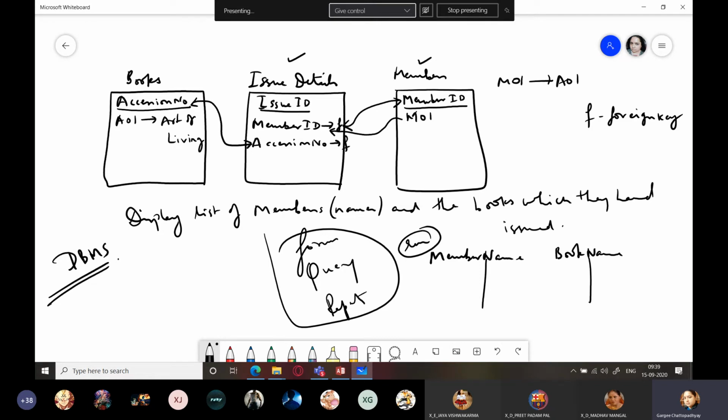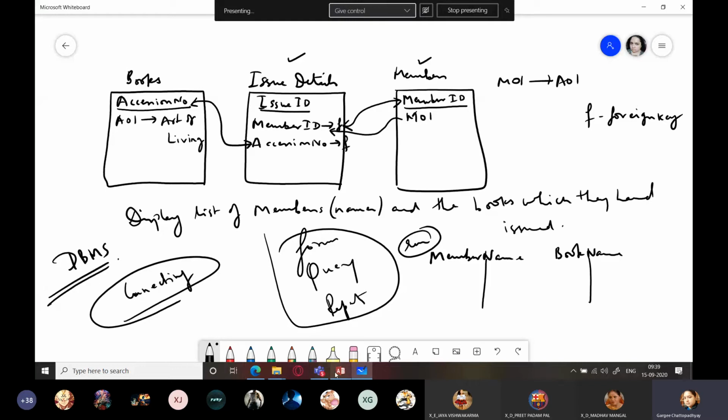You should feel lucky that you are studying it now, you are learning it now. So this is how a DBMS helps in connecting the dots. It helps in connecting data. You can connect the data, you can establish relationships among the data, and you can access almost any type of data.